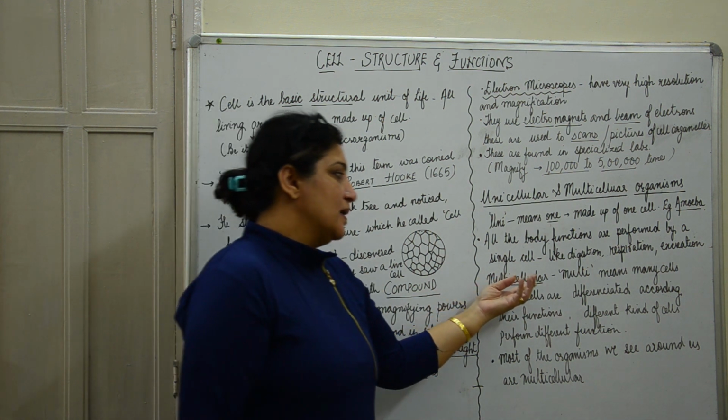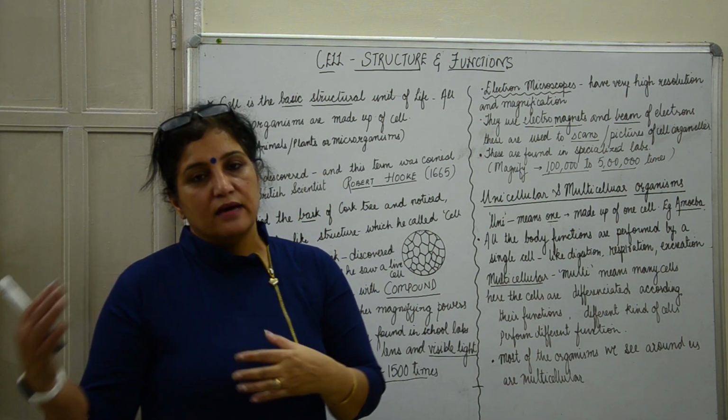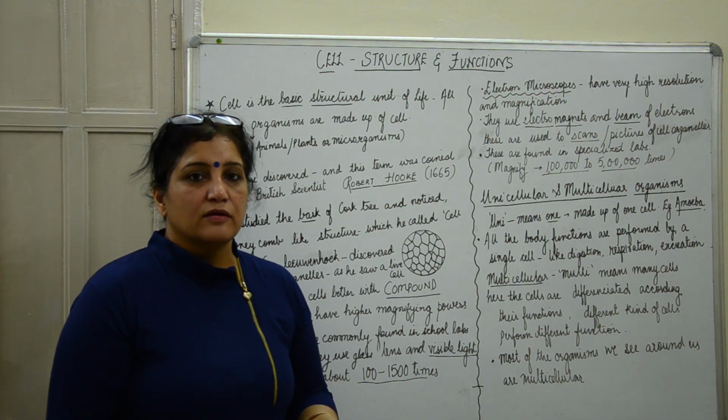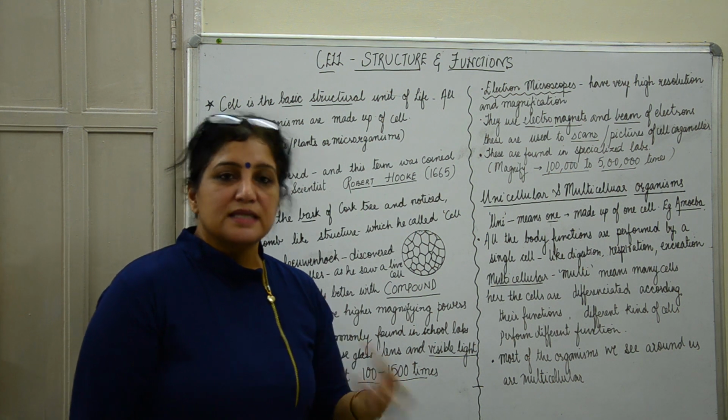Then we come to multicellular organisms. Most of the organisms that we see around us, the organisms that are visible to us, are multicellular organisms. Your plants, maybe this tiny plant, but it has many cells.